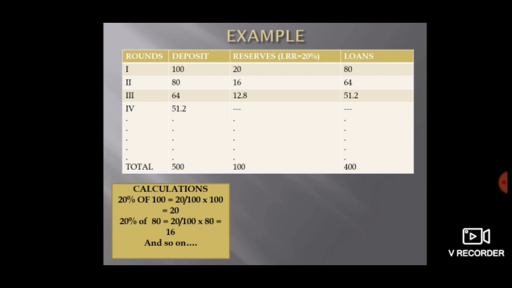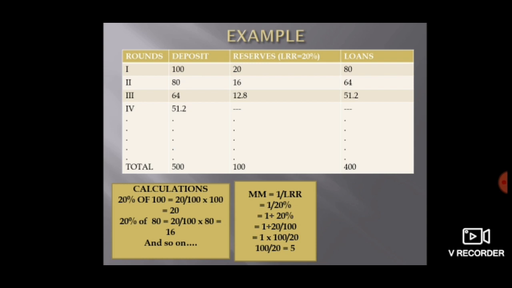So in the end, when we add all the deposits, definitely the deposits will be much higher than what I deposited in the first round, which is 100, right? So the question arises, how do we find out what the total will be? Should we sit and calculate the whole table? No need. There is one formula to find out where this thing ends.